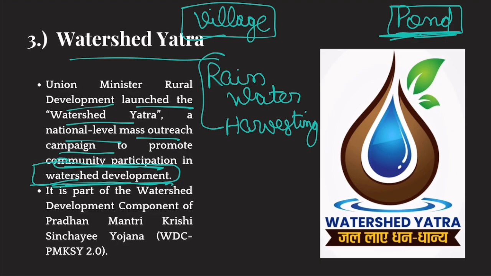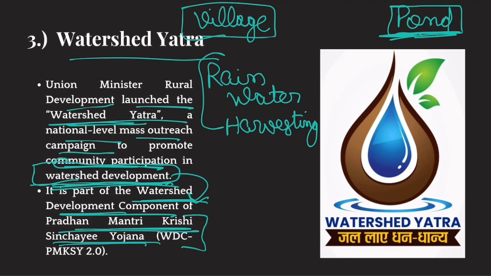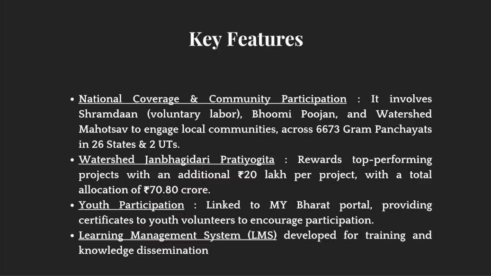So, to generate awareness among many villages of India with respect to watershed development, and to allow community participation in that, this Watershed Yatra has been organized. Now, this is part of the watershed development component of the Pradhan Mantri Krishi Sinchai Yojana. The government already has an irrigation scheme called Pradhan Mantri Krishi Sinchai Yojana. This scheme has one component called the watershed development component. So this Watershed Yatra is part of this component related to irrigation. Okay. So what are its key features? First of all, it will cover 6673 Gram Panchayats across 26 states and 2 UTs, so national coverage, and would promote community participation, people participation.